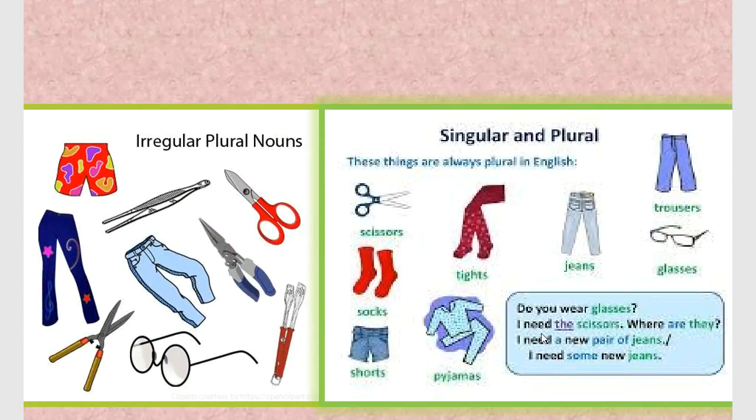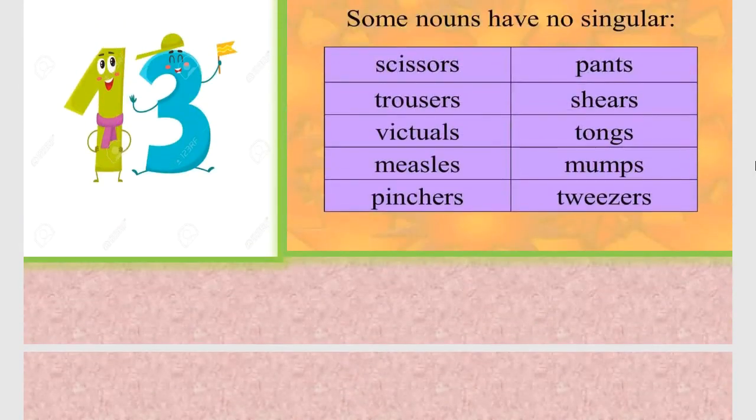Okay. For example, say, do you wear glasses? So glasses is also considered to be plural. Similarly, scissors, trousers, tweezers, tongs, all these are considered as plurals.